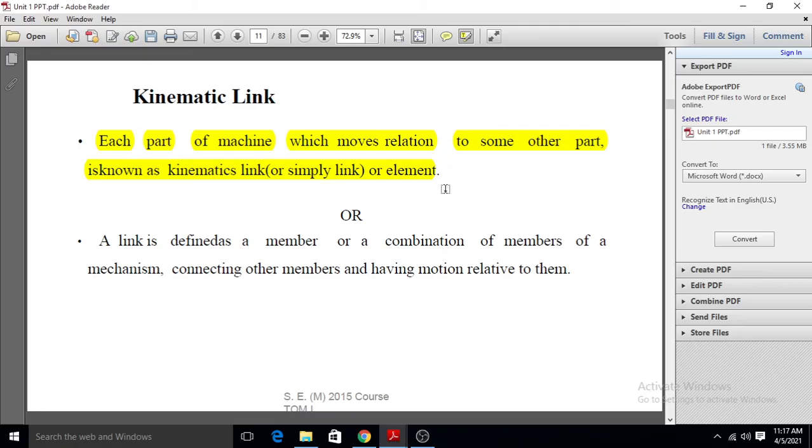Means each part of the machine which moves relative to the other part, such a part is called the kinematic link.